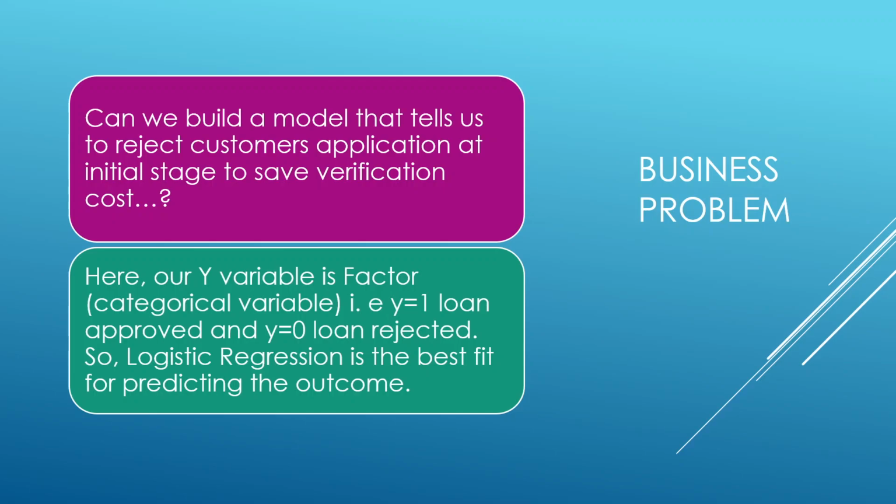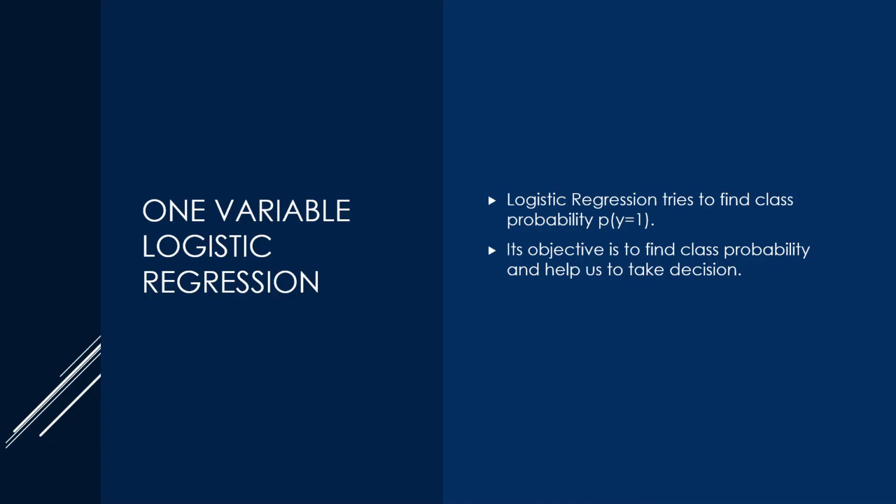So this is our main objective, and this is a problem of logistic regression because our dependent variable is a categorical variable, a factor, because y equal to 1 is approval of a loan and y equal to 0 is rejection of a loan. So we will apply logistic regression to this problem. I will just give the very basic theme of logistic regression. Always remember, it tries to identify the class probability. In this case, we will consider y equal to 1 and find the probability, and on the basis of it we will decide whether to provide the loan or not.